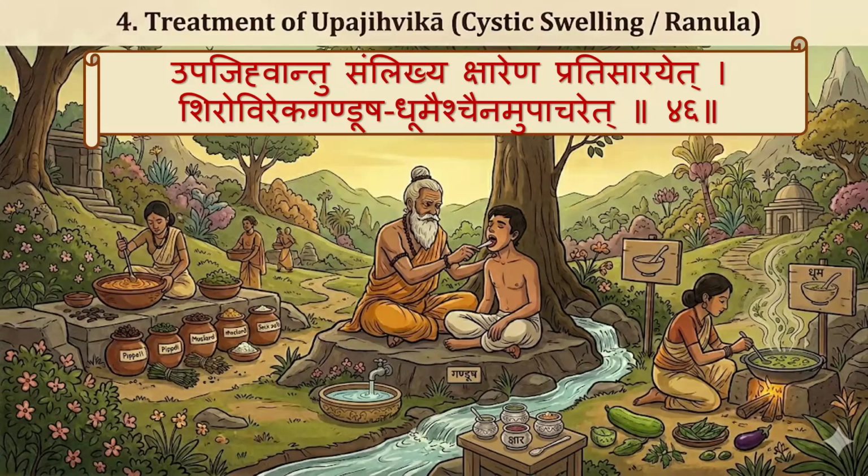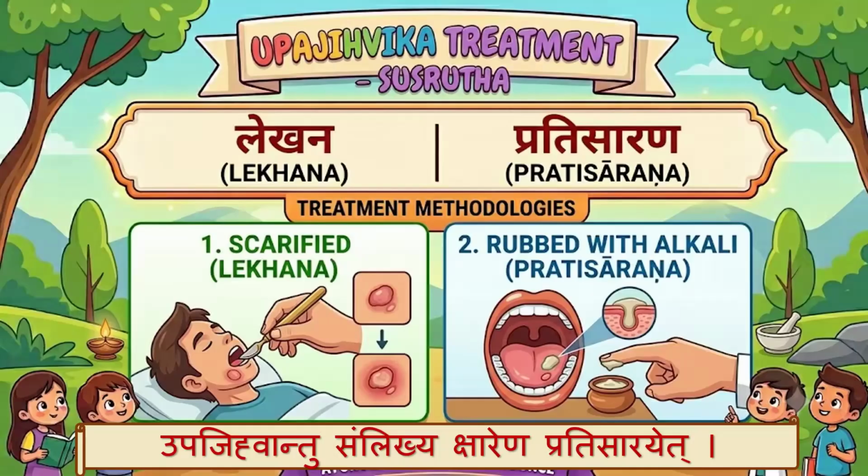Sushruta mentioned the treatment as Ubajihvantu samlikya ksharena pradisarayet shiro virega khandosha domaischa anupacharayet. So lekana and pradisarana. Lekana means first it is rubbed. So lekana, it is scraped. Then pradisarana, rubbed with kshara. Ubajihvantu samlikya ksharena pradisaraya.